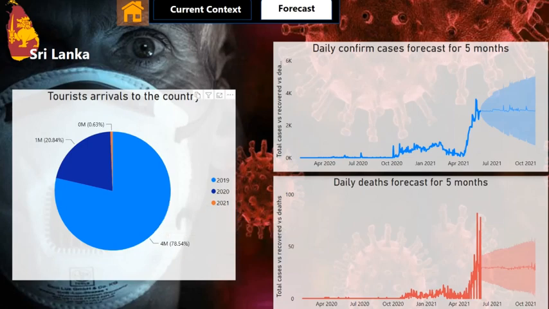And then we move on to this chart. This chart shows all the tourist arrivals to the country by year. There is a huge decrease of tourists in 2021 compared to other years due to this COVID-19 era. So, the tourism industry has somewhat fallen. We can clearly see this in these three charts.